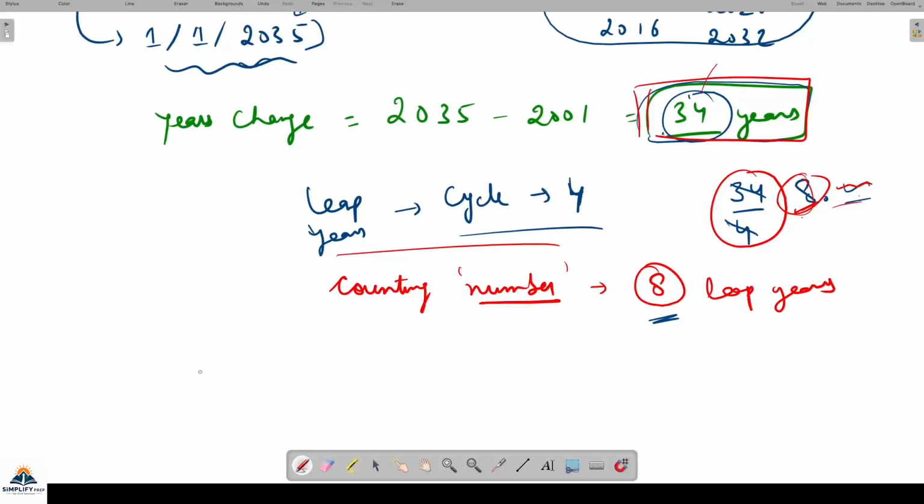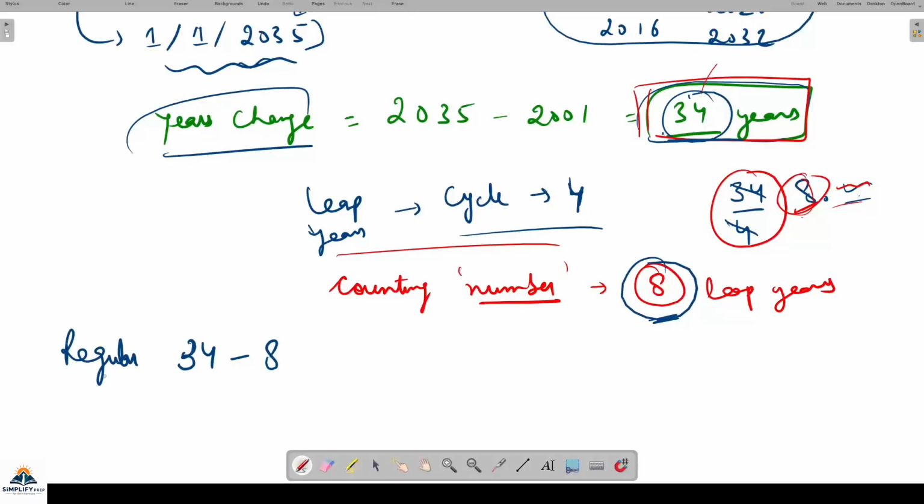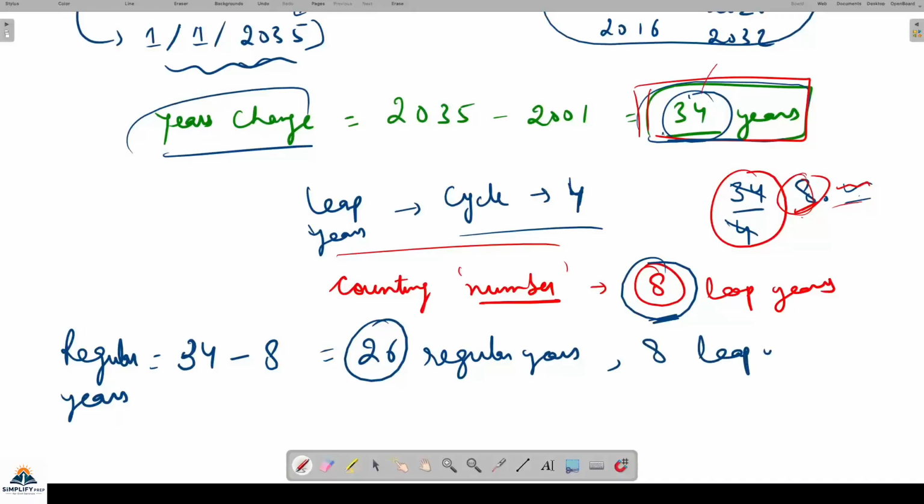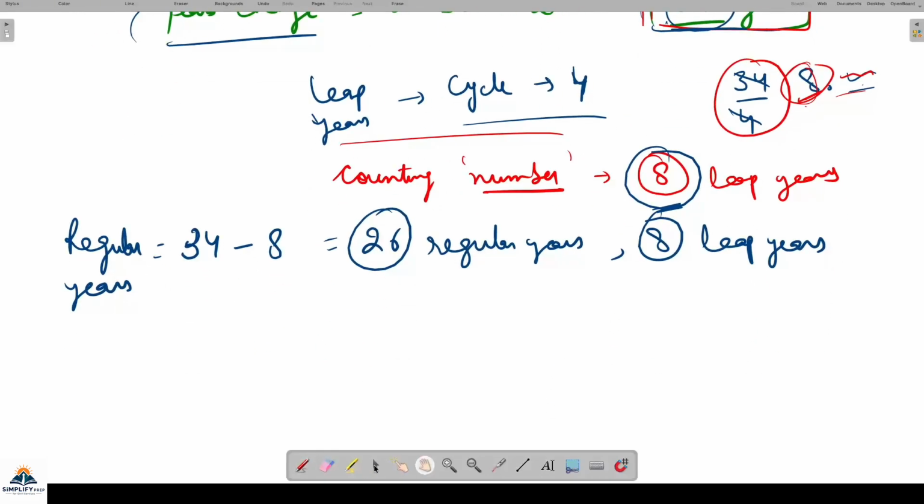Simply to find the odd days. The change in years is 34, meaning in these 34 years 8 are leap years and the rest are regular years. Regular years are 34 minus 8, that is 26 regular years, and 8 leap years. Fine. This is very clear. Why have we calculated this?